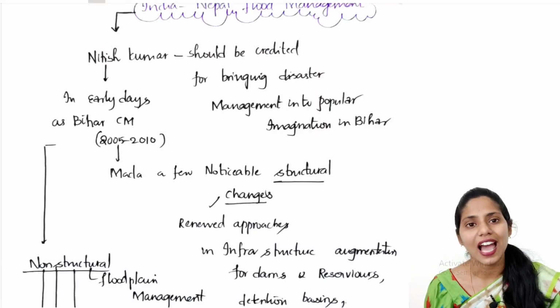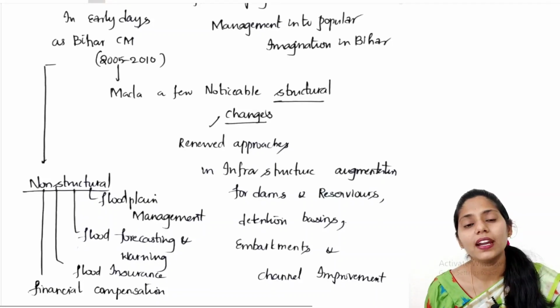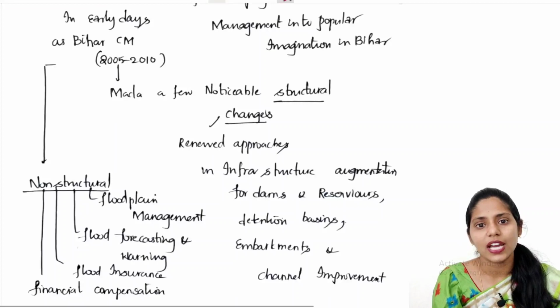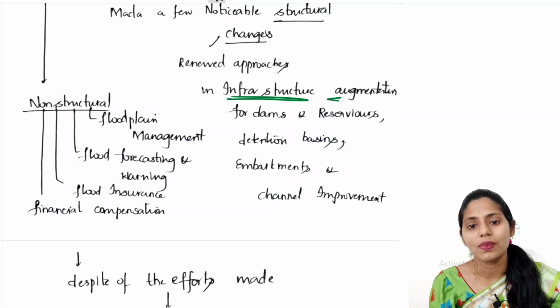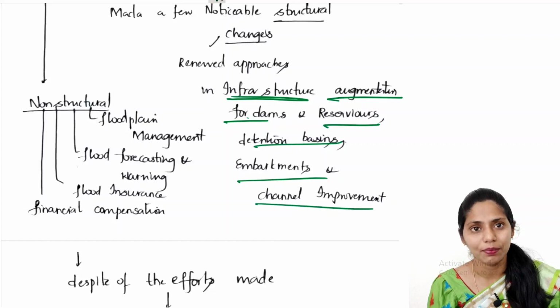In his early days as Bihar CM, from 2005 to 2010, he made noticeable structural as well as non-structural changes. Structural changes include renewed approaches in infrastructure augmentation for dams and reservoirs. He came up with retention basins, embankments and channel improvement.